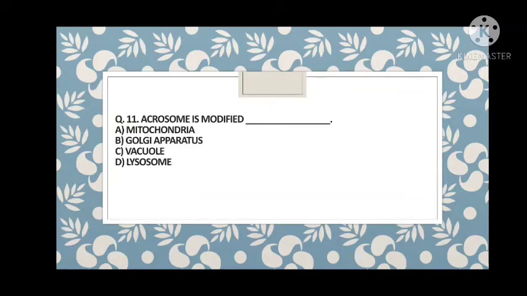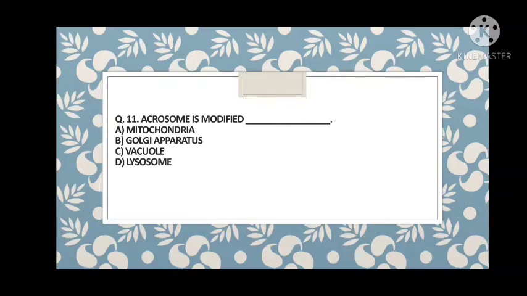So guys, 11. Acrosome is a modified version of which cell organelle? The options are mitochondria, Golgi apparatus, vacuole, and lysosome. So guys, there are 2 confusing things. Mitochondria can't be, because it is found in the neck region of the sperm, and vacuole, I hope you will not answer, because vacuole has no importance at the apex of the sperm. So guys, lysosome and Golgi apparatus, these 2 are confusing terms which are frequently confused by the aspirants.